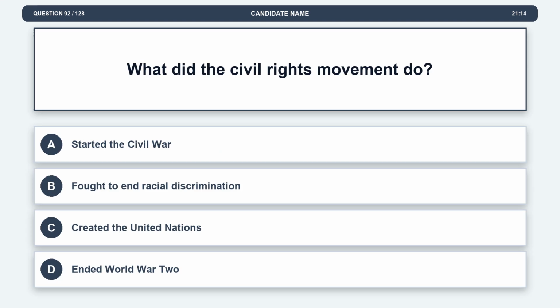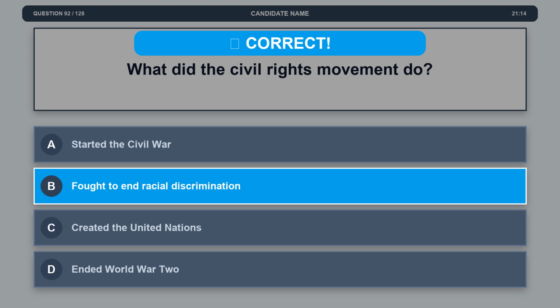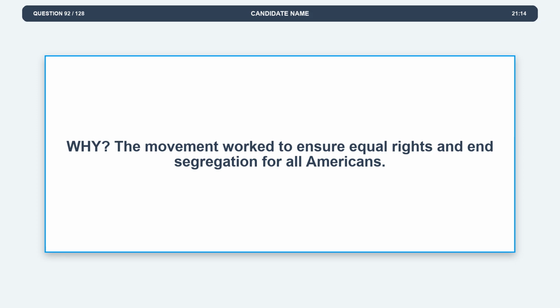Question 92. What did the Civil Rights Movement do? Option A, started the Civil War. Option B, fought to end racial discrimination. Option C, created the United Nations. Option D, ended World War II. The correct answer is option B, fought to end racial discrimination. Explanation: the movement worked to ensure equal rights and end segregation for all Americans.